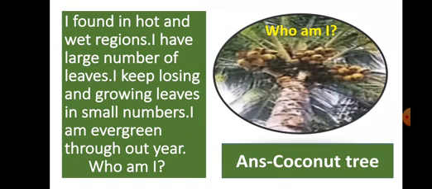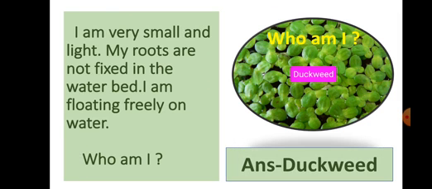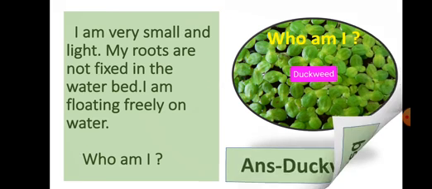Children, now next, listen. Next clue. I am very small and light. My roots are not fixed in the water bed. I am floating freely on water. Who am I? Guess me. Yes, duckweed. I am duckweed. Children, your answer is correct. Duckweed plant. Okay. Now next.